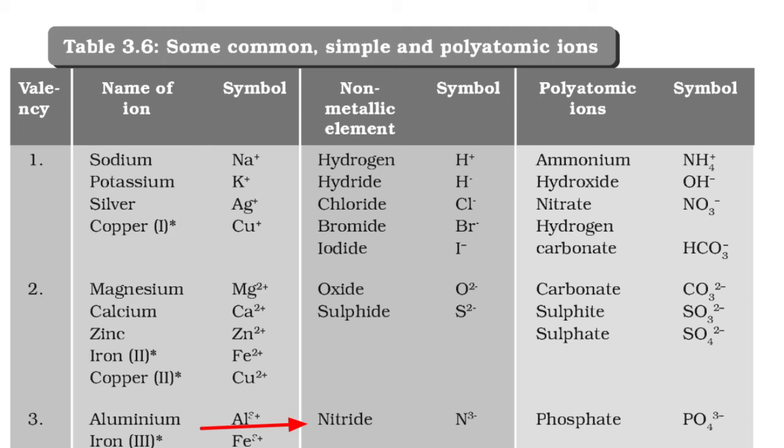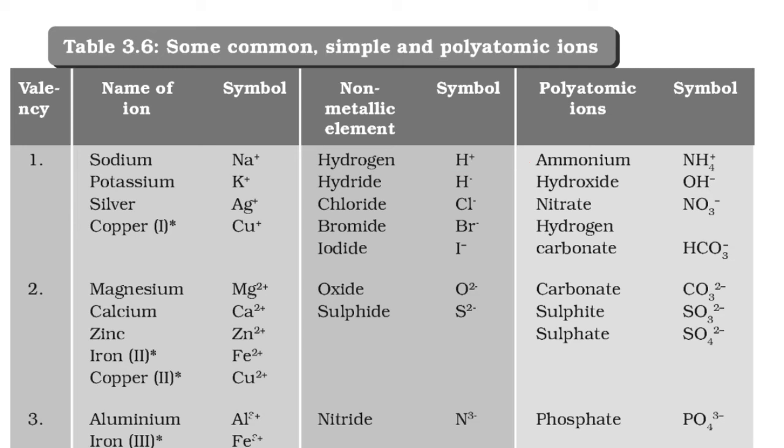Next we have polyatomic ions. In the third column you see polyatomic ions and their symbols, meaning more than two atoms are there. Ammonium NH4+, hydroxide OH-, nitrate NO3-, hydrogen carbonate HCO3-, carbonate CO3 2-, sulfite SO3 2-, sulfate SO4 2-, phosphate PO4 3-.